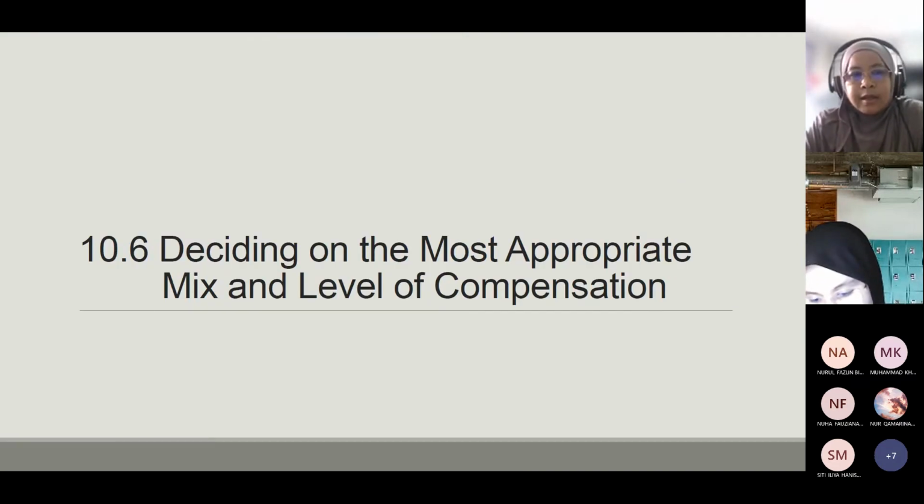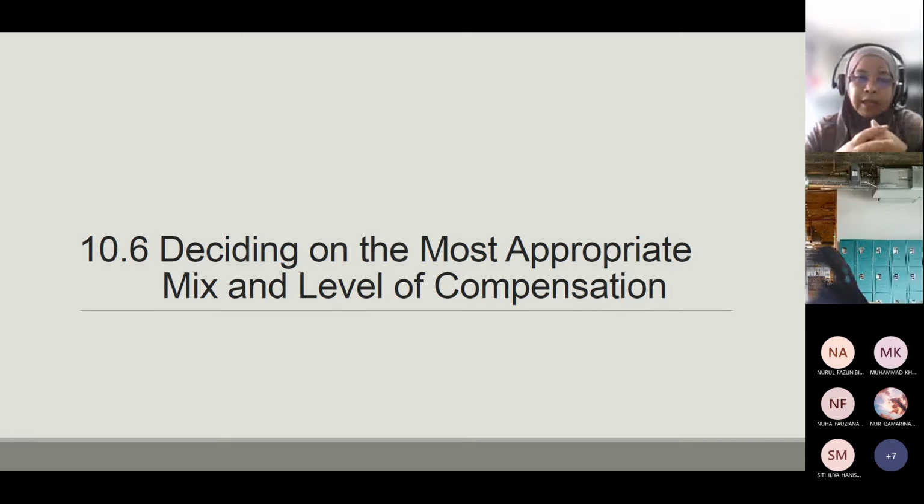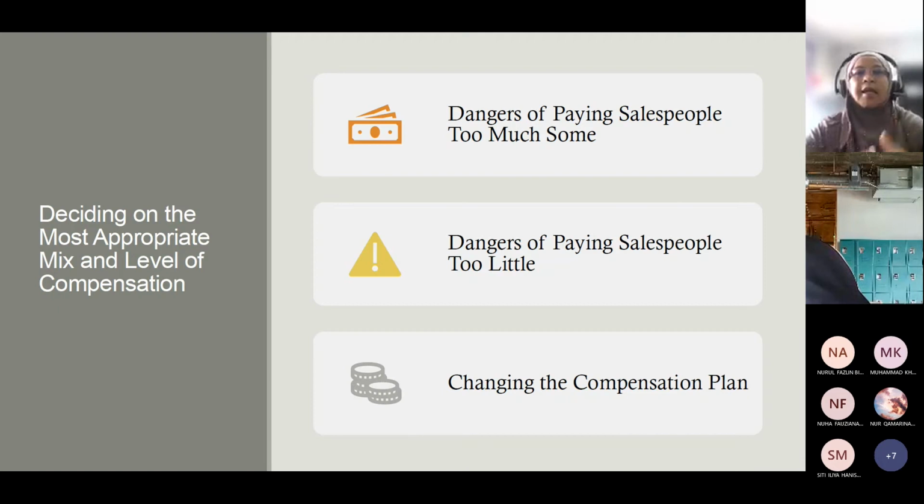Okay, this is about deciding the most appropriate mix and level of compensation. The company actually has the option of how to mix their compensation. It is important to know the dangers of paying salespeople too much, meaning you allow so many claims, which is also not good. Sometimes they just claim, but they don't bring anything back to the company.